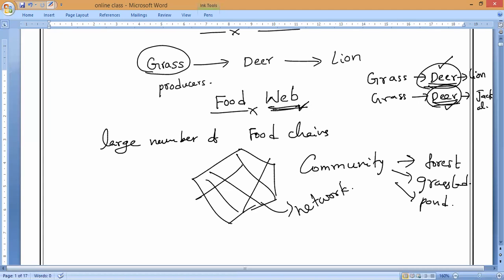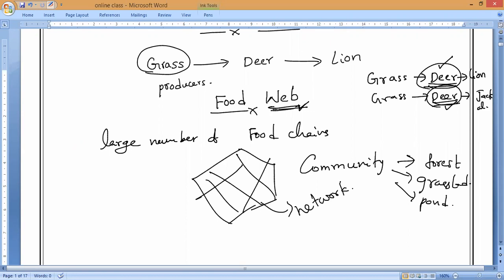Understand, everybody? So this food web has many intercrosses and linkages among the various species, between the producers and consumers. The various food chains in an ecosystem do not operate alone. Everything will be interconnected. They cannot exist in isolation or alone, so they operate in the form of a network of food. That is why we call it a food web.